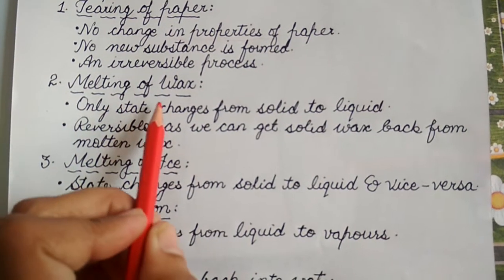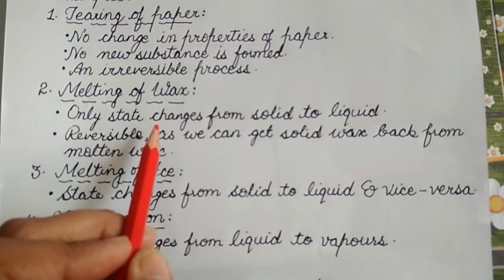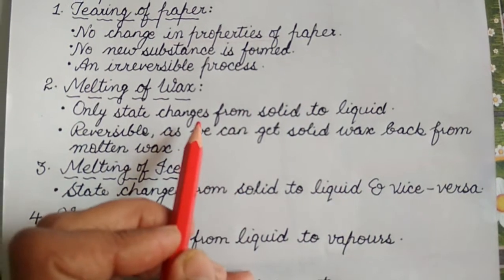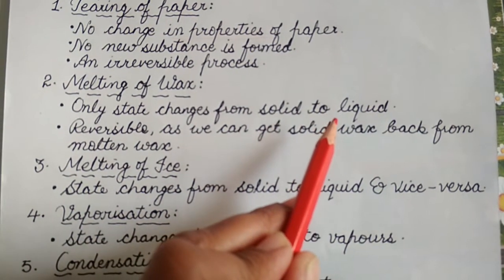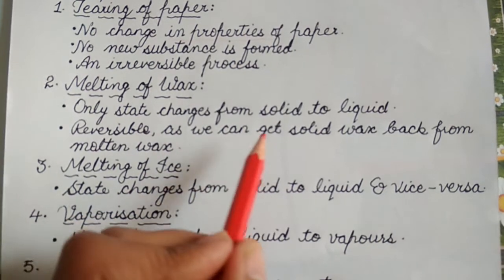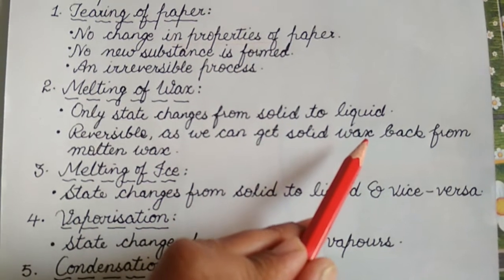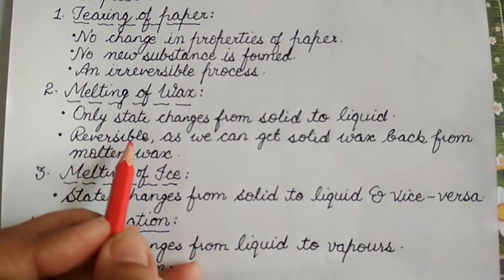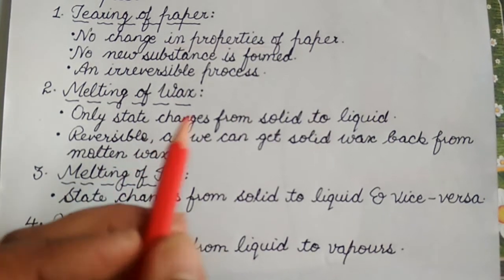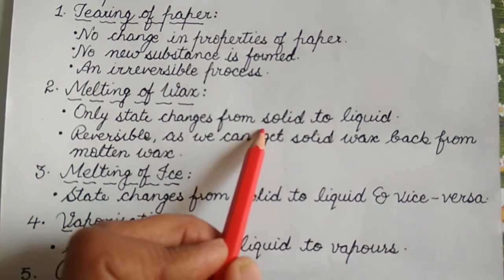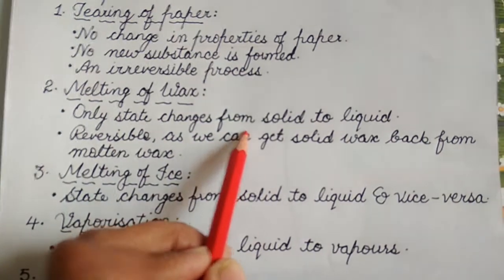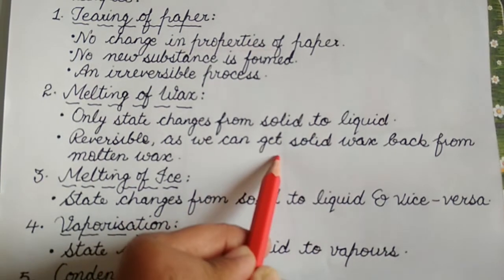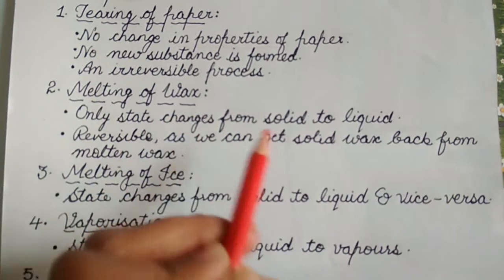Next is melting of wax. On melting, only the state of the wax changes from solid to liquid, means from solid wax into molten wax. But on cooling, we can get back the solid state of the wax again, means from molten wax, we can get back the solid wax again. So it is a reversible change. It is a physical change because we didn't get any new substance on melting of the wax, and it is reversible because we can get back the solid form of the wax again on cooling it. So melting of wax is also a physical change.